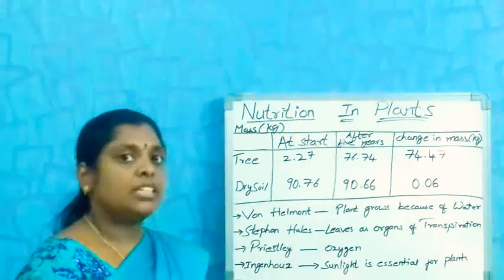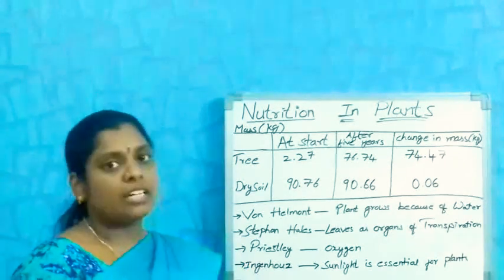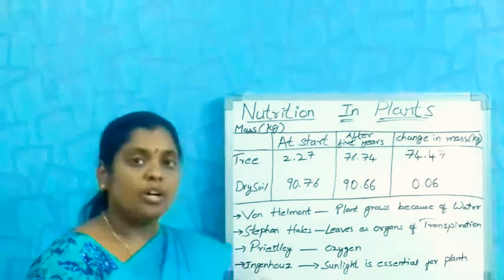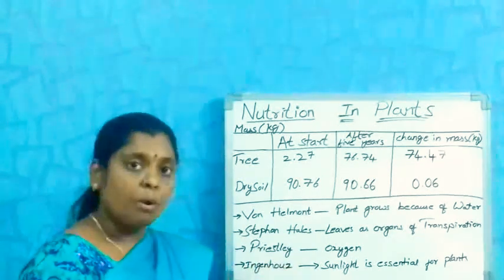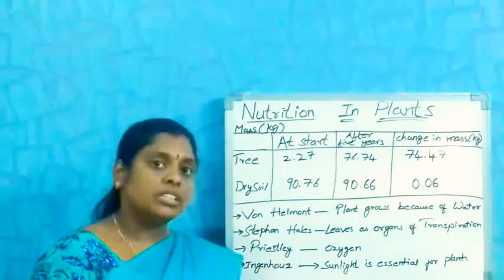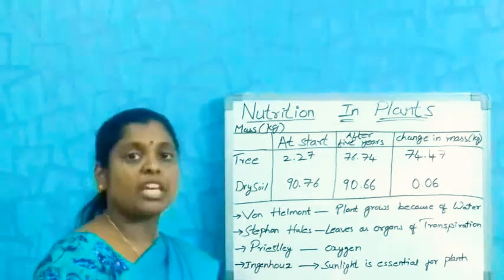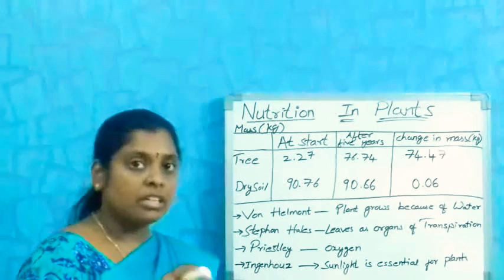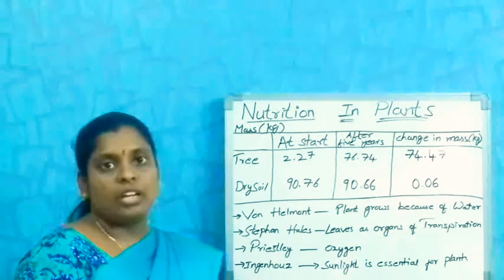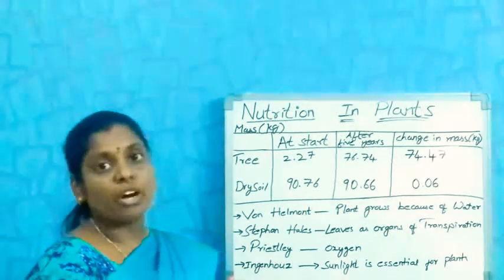Before planting it, he measured the mass, the weight of the plant and also the weight of the soil. He covered the pot with a lid, making small holes to let water enter. He left the pot for 5 years.